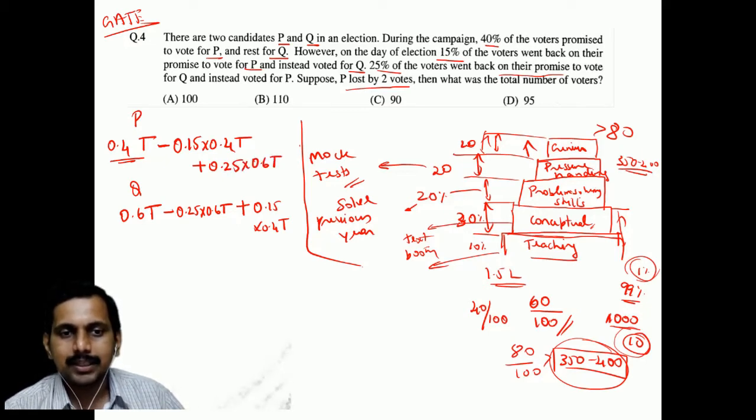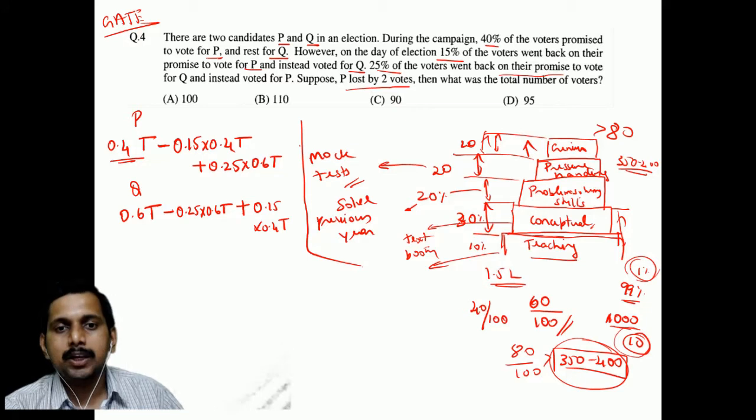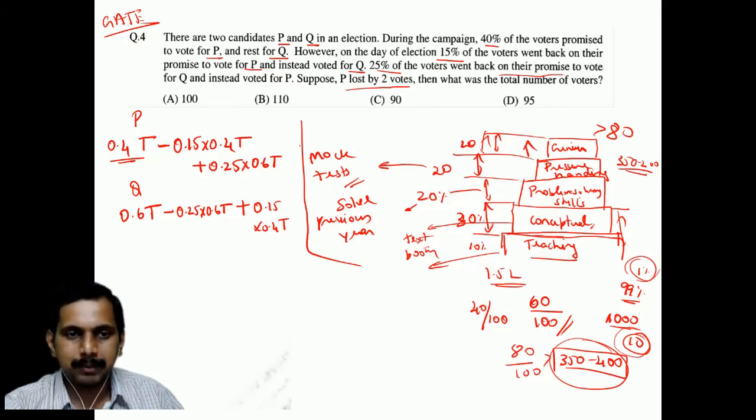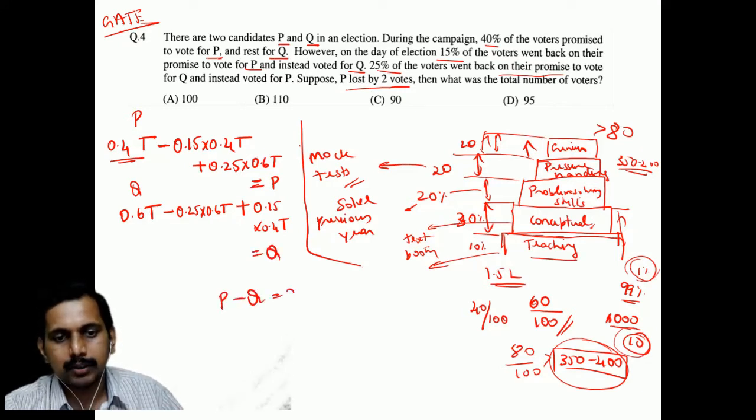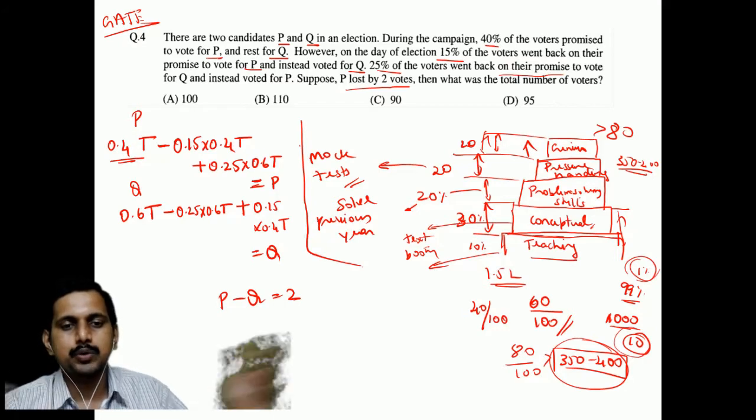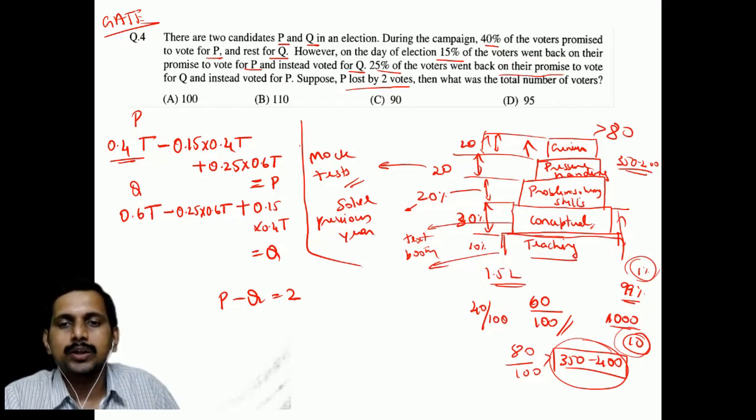That's it. Now that is, if you consider this, now what happens? P lost by 2 votes. That means the total votes which was taken by P was 2 times that of Q. So let me say this is equal to P and this is equal to Q. So P minus Q was equal to 2. That's it. Solving two simultaneous equations, finding total voters.